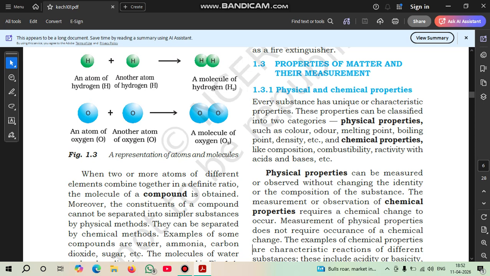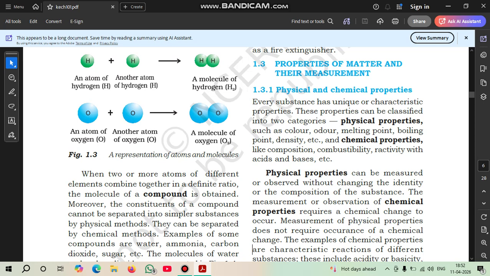So what is a physical property? The properties of matter can be classified into two ways, physical and chemical properties. Physical properties include color, odor, melting point, boiling point, and density, etc. Color means color, odor means smell, density means mass. And chemical properties like composition, combustibility, reactivity with acids and bases. Chemical properties of a metal can be classified by acids, bases, or combustibility with reactivity.